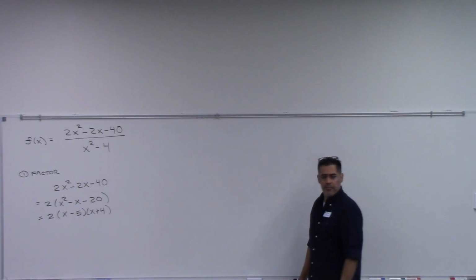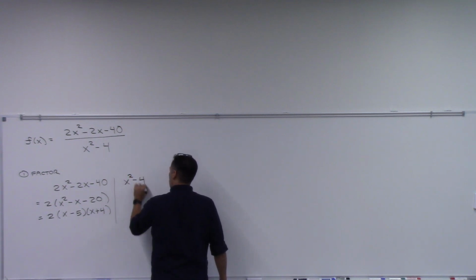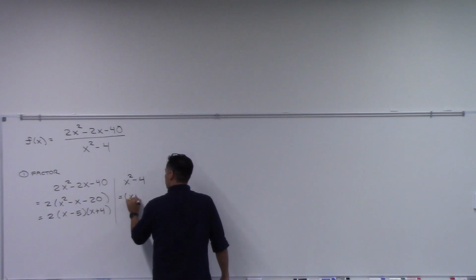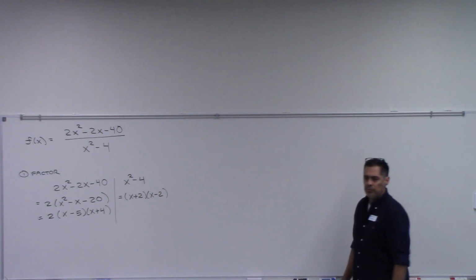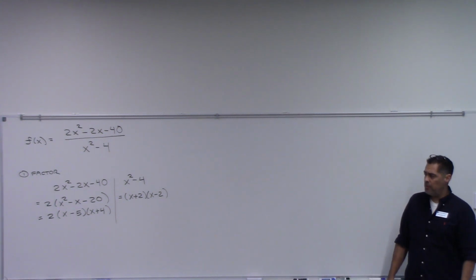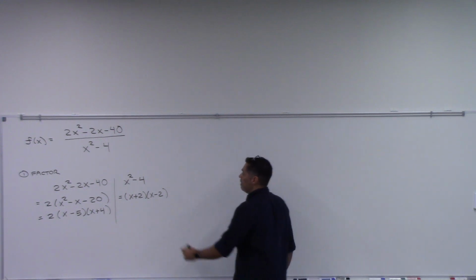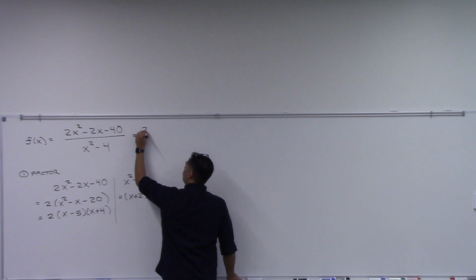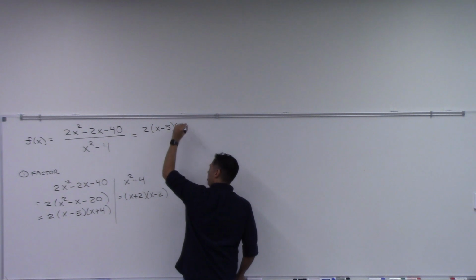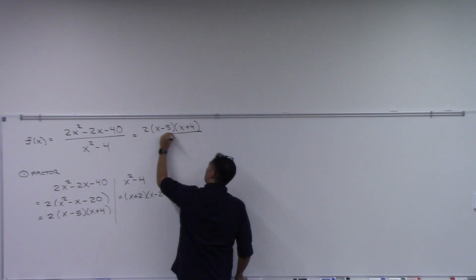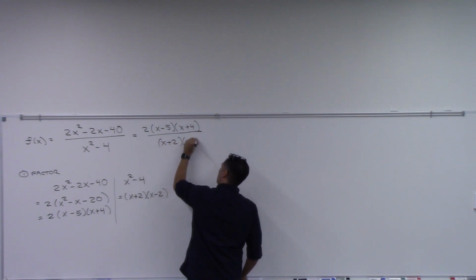Is that all right? Now my denominator. Well, I hope you recognize that. That is a difference of squares, right? x plus 2 times x minus 2. All right, so we are completely factored. So let me rewrite this. The original function is a 2 sitting in front of x minus 5, and then times x plus 4. And then all of that is over x plus 2 times x minus 2. Okay.